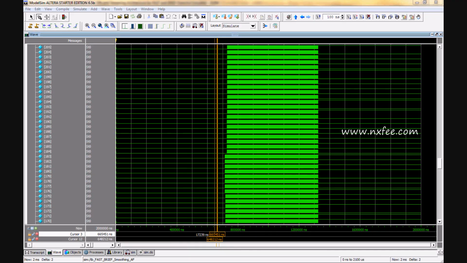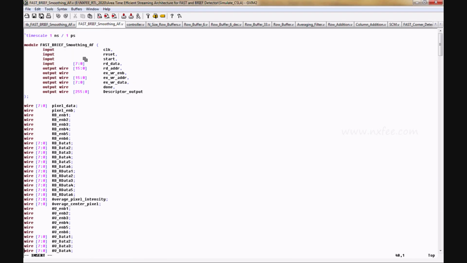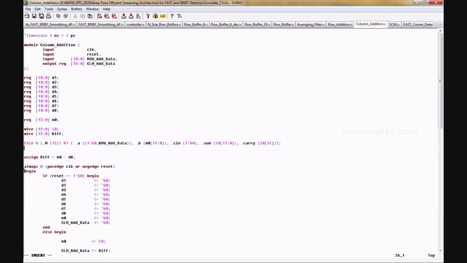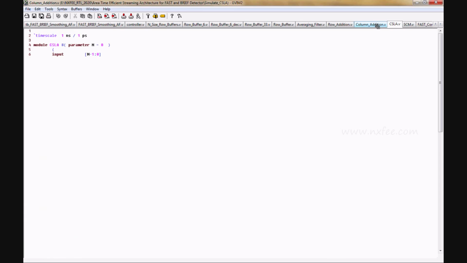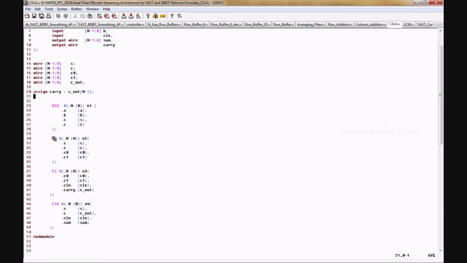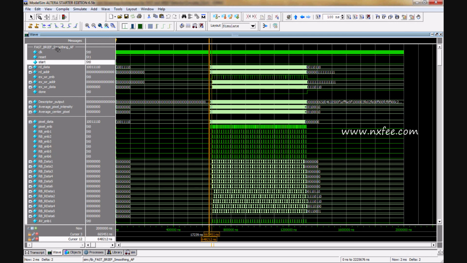This is the proposed architecture coding. The only change is in the row additions, where we have used the carry select adder. Column additions also use the carry select adder. This is the carry select adder code, which is constructed with the HSG, CG, CS, FSG method. And this is the proposed simulation output.